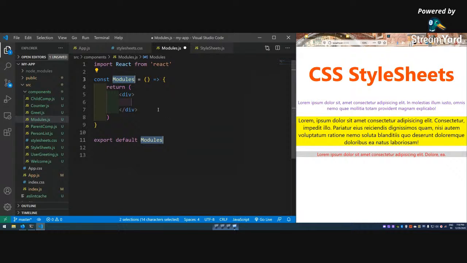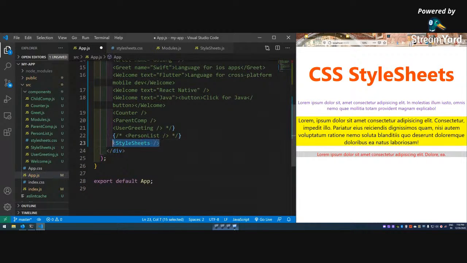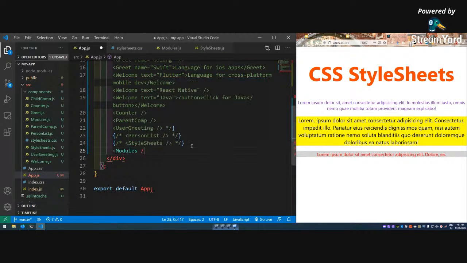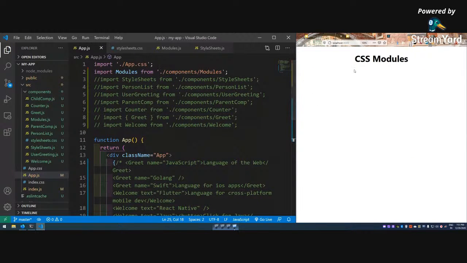And here let me write h1 again, css modules, and then in the app.js I don't need this anymore, and I need modules. So my modules have generated that h1.